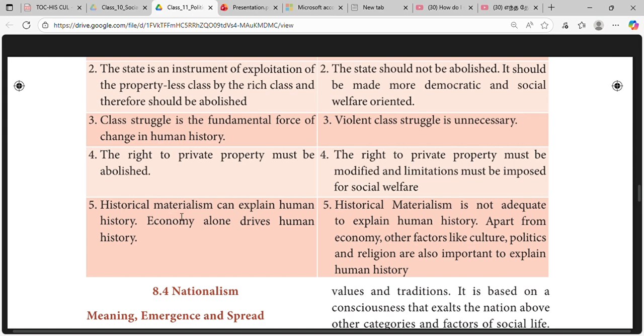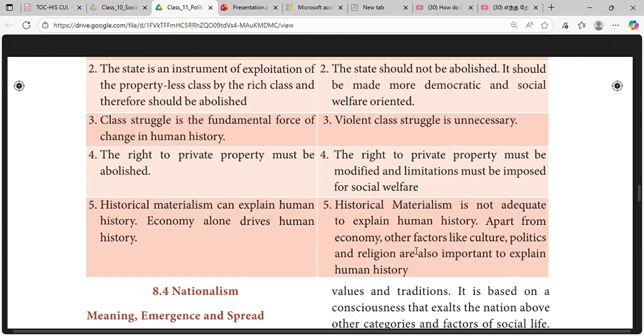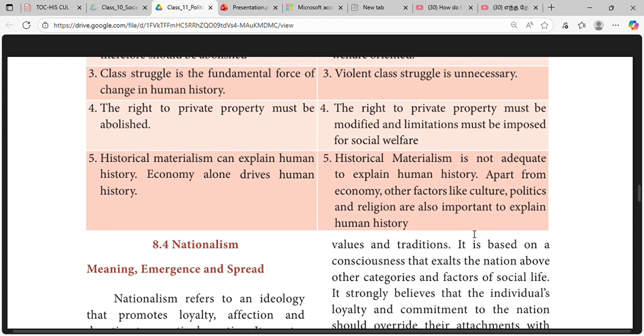For communism, historical materialism can explain human history. Economy alone drives human history. For socialism, historical materialism is not adequate to explain human history. Apart from economy, other factors like culture, politics, and religion are also important to explain human history.